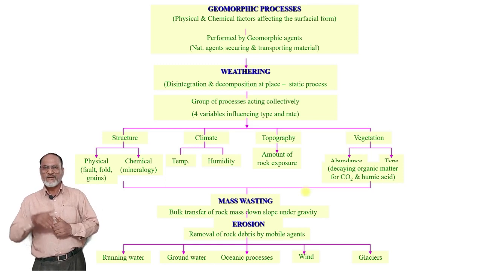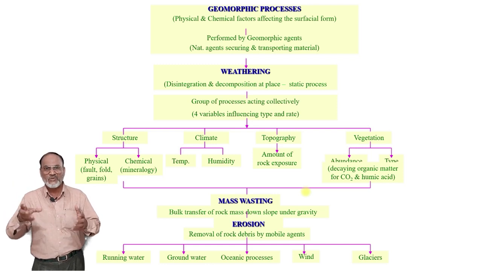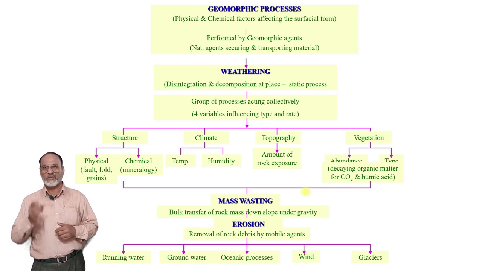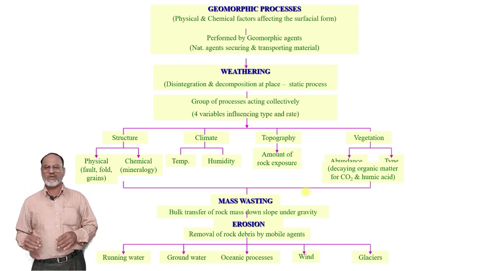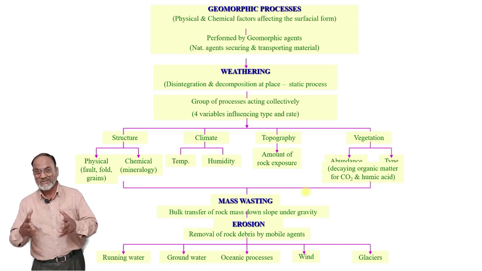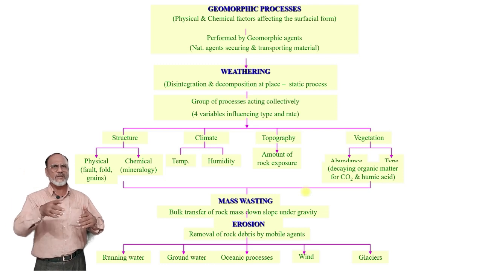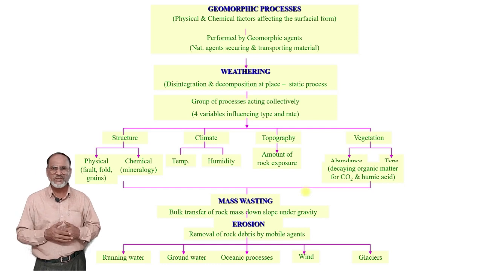The next important aspects in the geomorphic processes are the structures, climatic conditions, topography, and vegetation. All these have certain impact on geomorphic processes. Another geomorphic process is called mass wasting, where the sliding of the land is taking place. Landslides are there, and several different soil creeps and different types of landsliding are there, which are mass wasting processes.